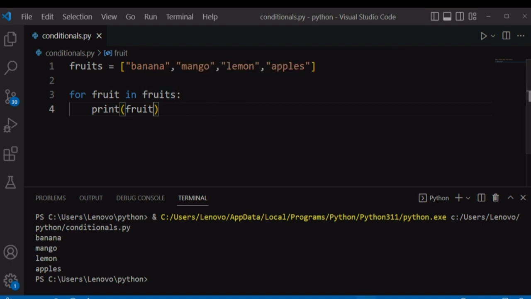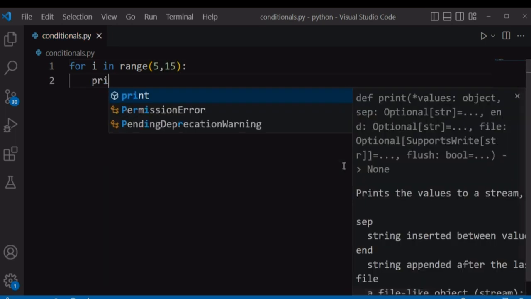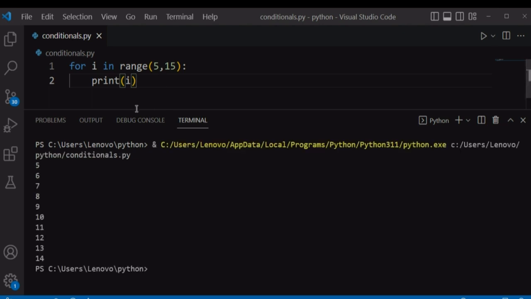The last thing we want to look at in this video is the third stepping argument of the range function. Let's say, for example, we wanted to print the range of numbers from 5 to 15. And if we run our file, it's going to print these individual numbers from 5 to 15. So this is the starting point number, and this is the end point or stopping point number. And it does not include this stopping point number, so it will stop up to 14.